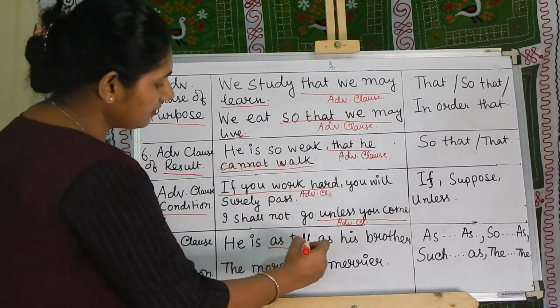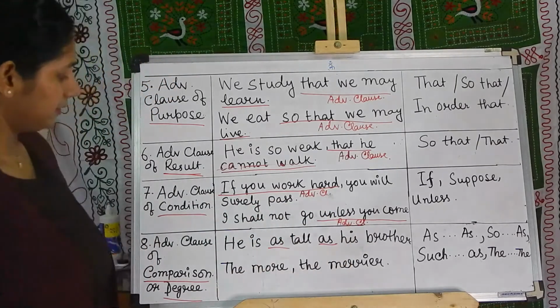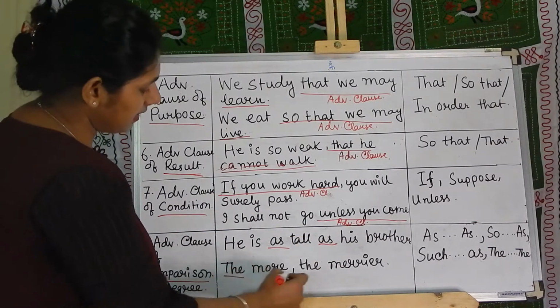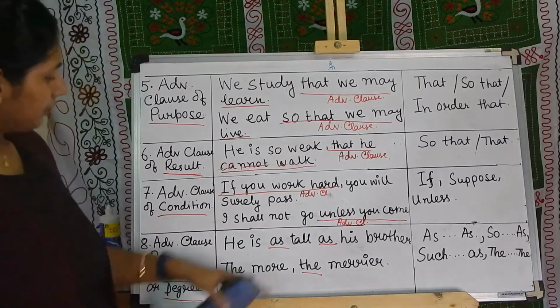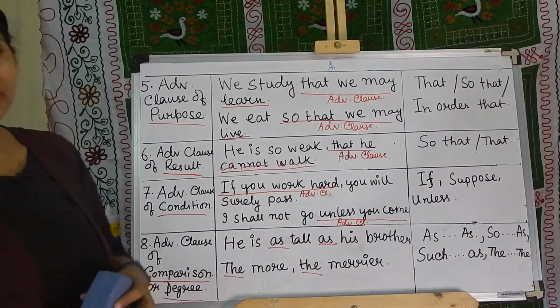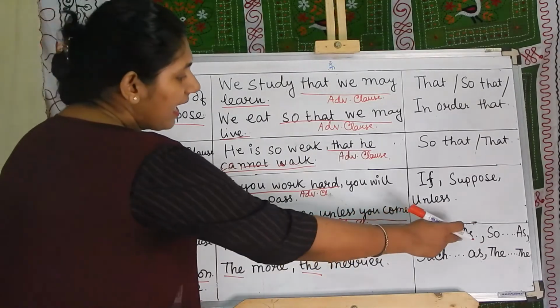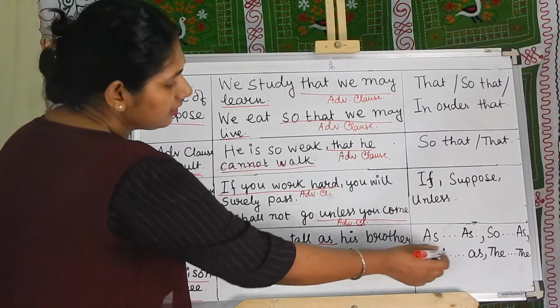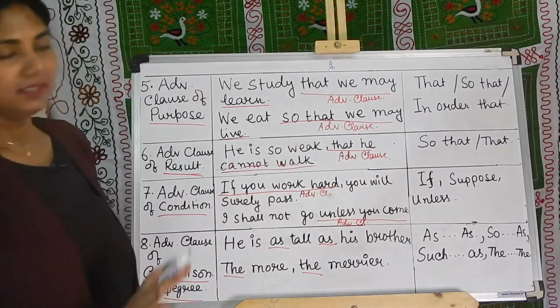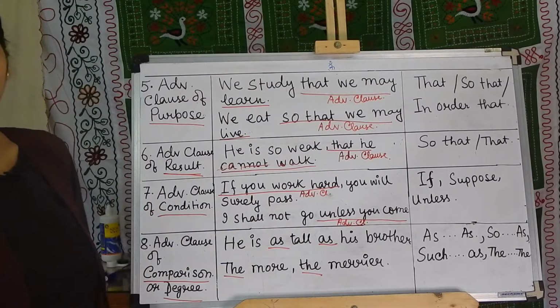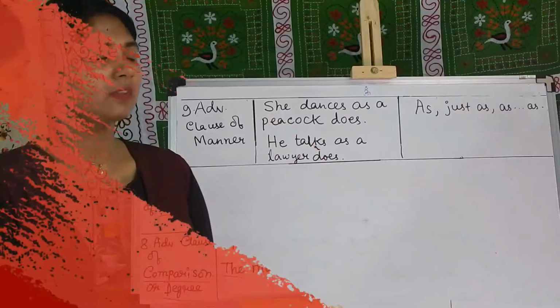The more the merrier. So, these are used to compare two things. As, so as, such as, the. These are all adverbial clause of comparison or degree.